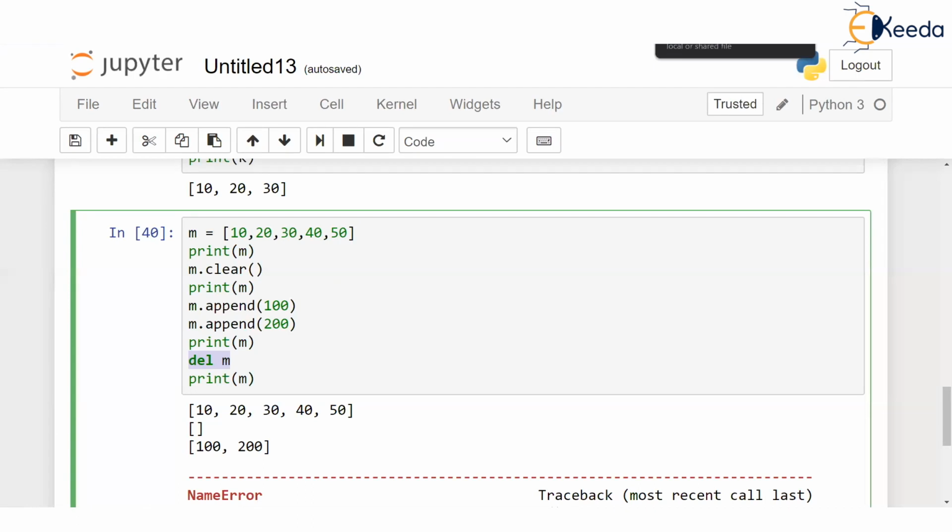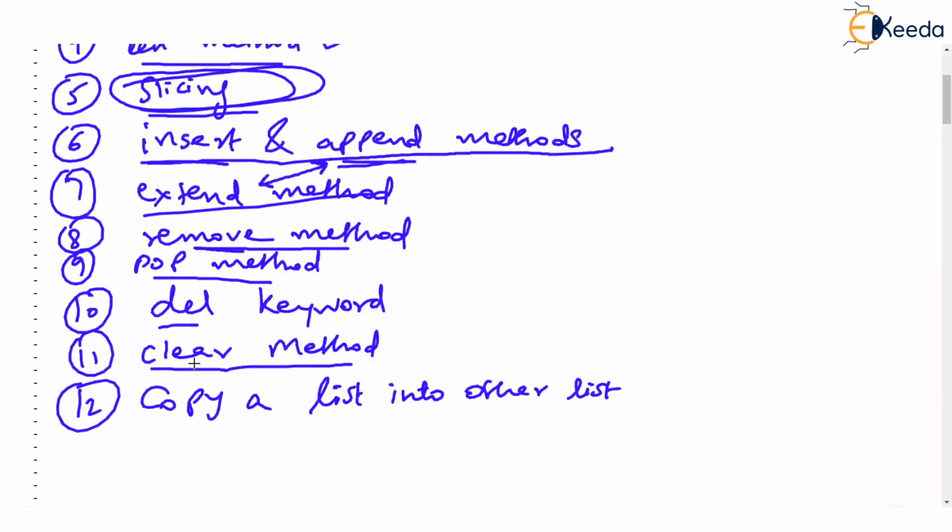There is a big difference between del and clear. Clear will only empty the list and del will literally delete the list.